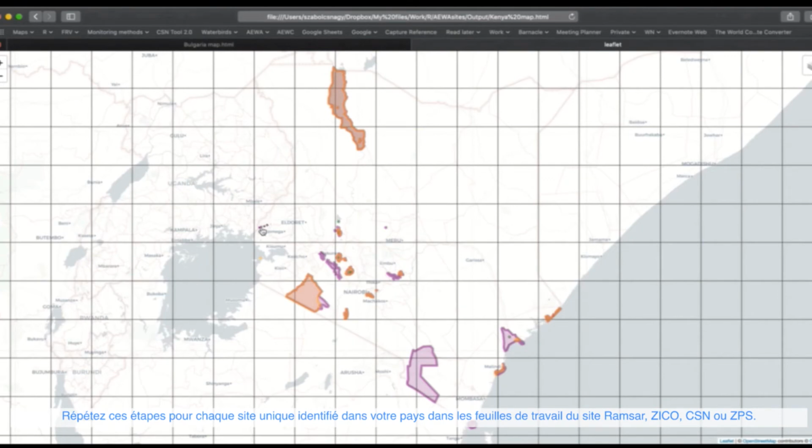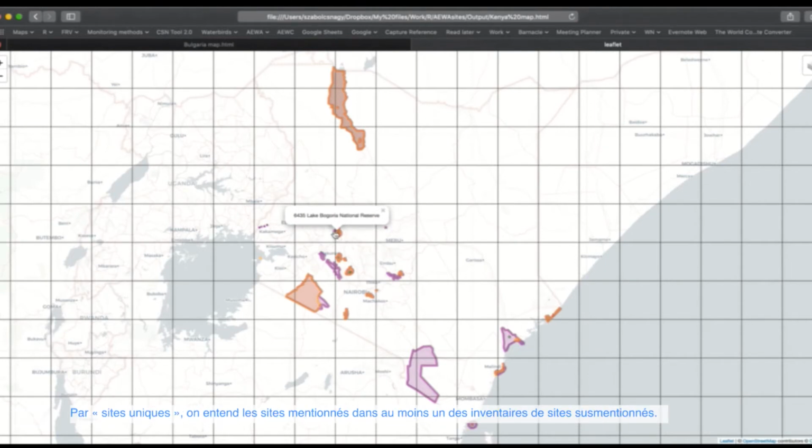Repeat these steps for each unique site identified in your country in the Ramsar site, IBA, CSN or SPA worksheets. Unique sites means sites that are mentioned in at least one of the above mentioned site inventories.